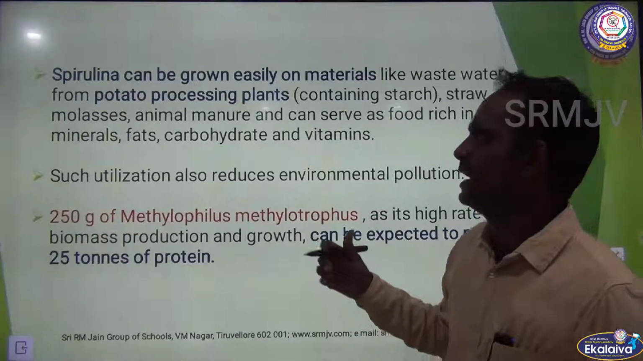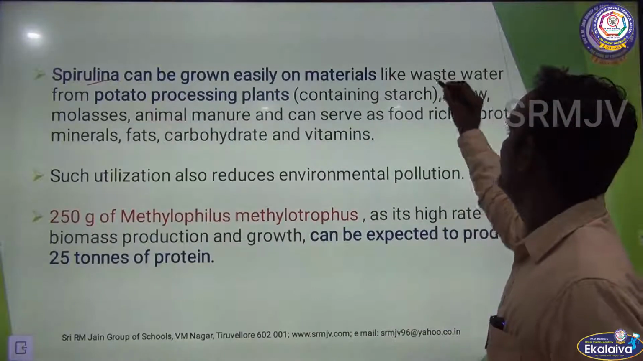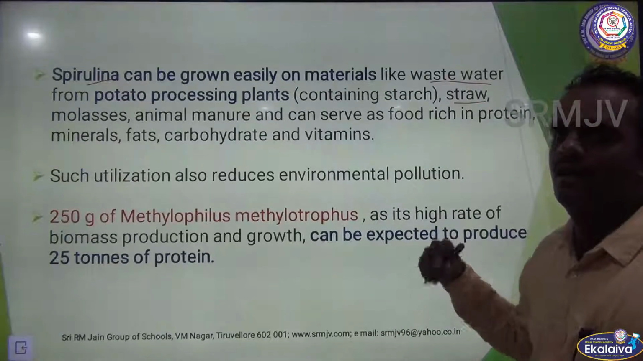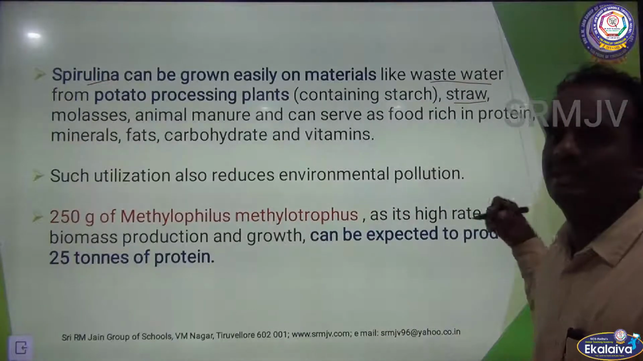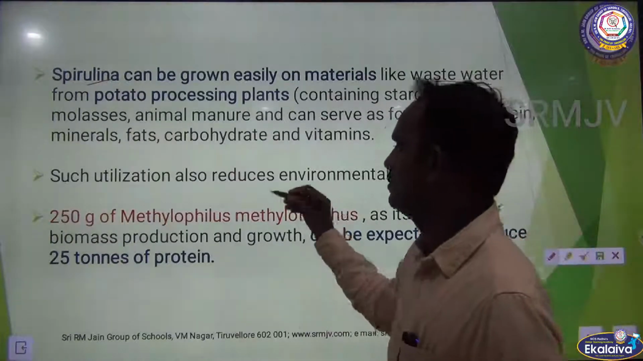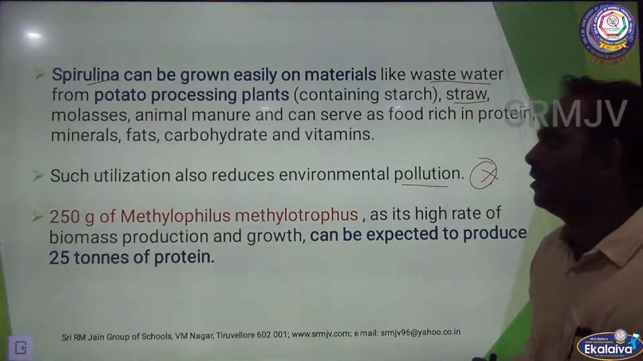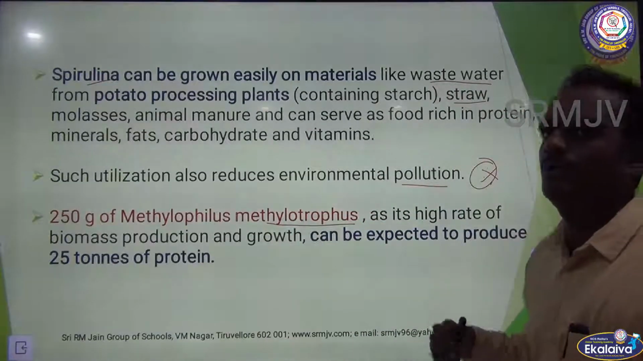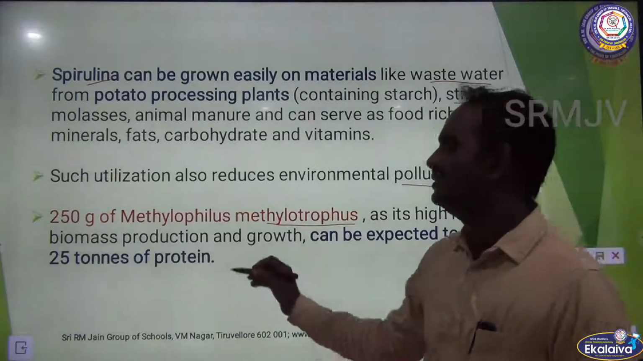Among these microorganisms, Spirulina is very important. Spirulina can be grown easily on materials like waste water from potato processing plant or straw or molasses and in animal manure and can serve as a food rich in protein, fats, carbohydrates and vitamins. Such utilization also reduces environmental pollution. 250 gram of Methylophilus methylotrophus, with its high rate of biomass production and growth, can be expected to produce 25 tons of protein.